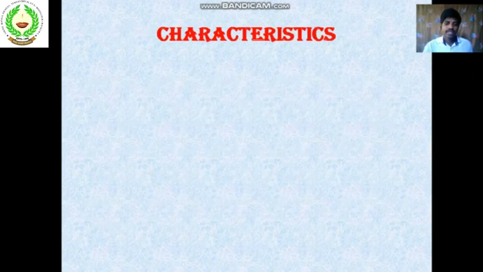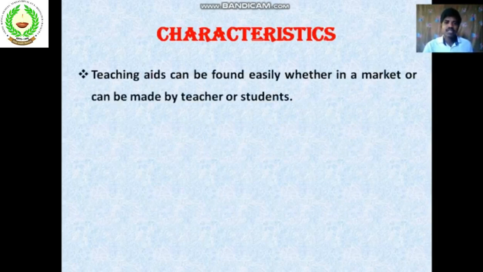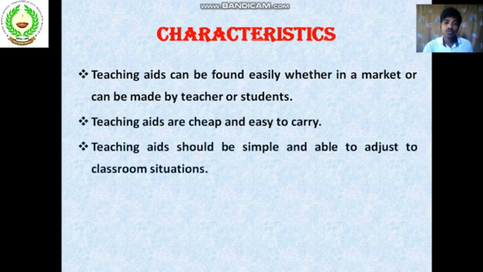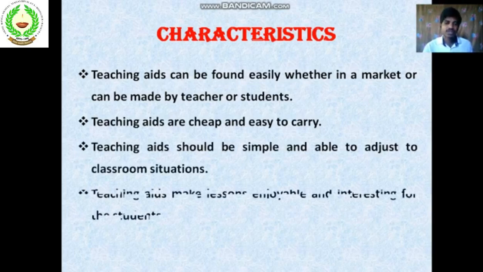Now, characteristics of TLM. What are the characteristics of TLM? Teaching aids can be found easily, whether in a market or made by the teacher or student. So, teaching aids should be easily available. Teaching aids are cheap and easy to carry. Teaching aids should be simple and able to adjust to the classroom situations.